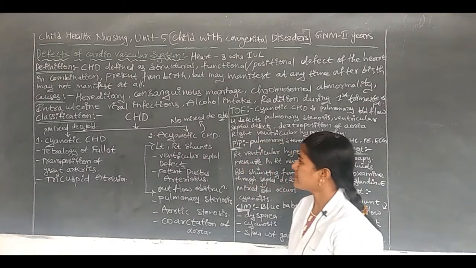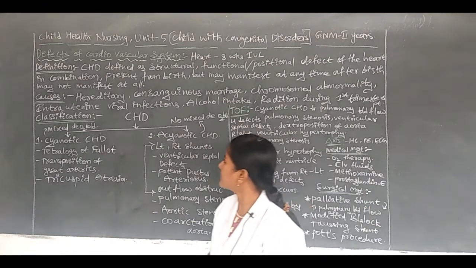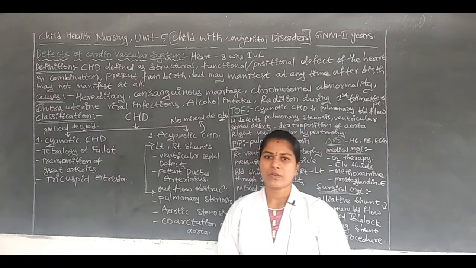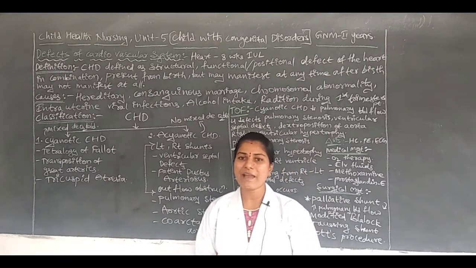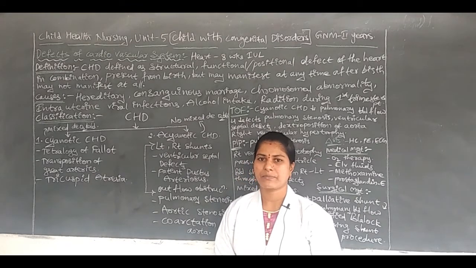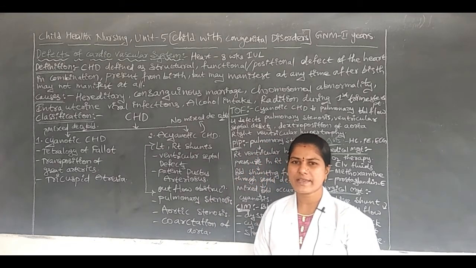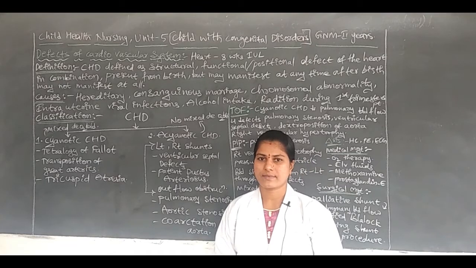Next, another one is intrauterine viral infections. At the pregnant stage, the mother may have some viral infections, especially the rubella virus.